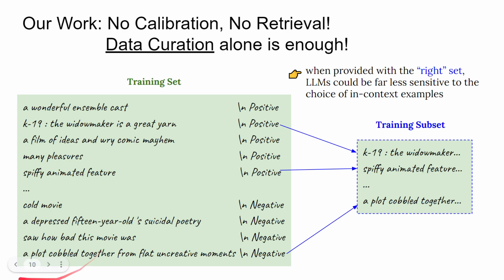We show that inside the original training set, there exists a good subset, such that randomly choosing in-context examples from this subset have good accuracy. Let me give an example.